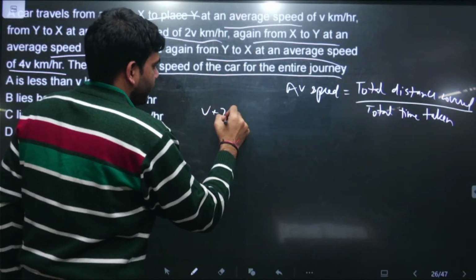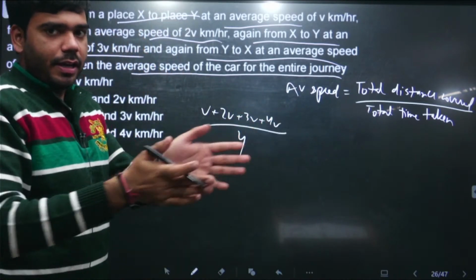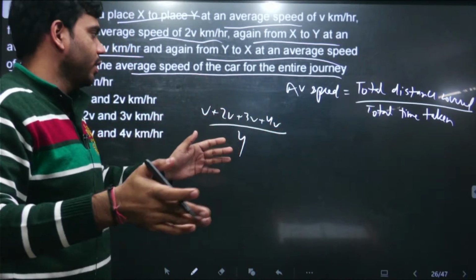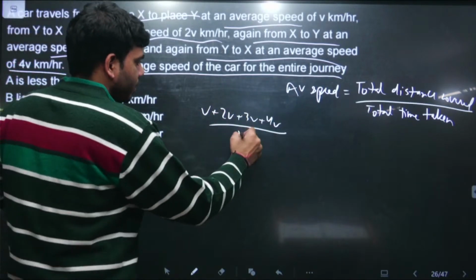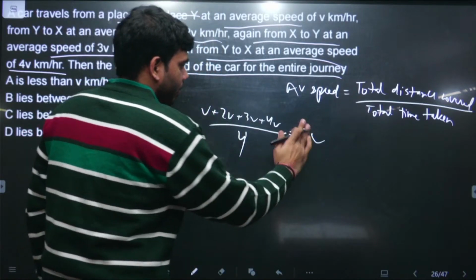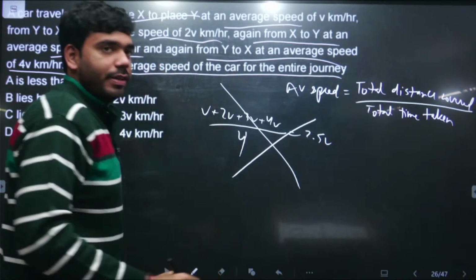Some people might have done that. The distance x to y is the same, 2 fixed points are there, and between these 2 fixed points we are having these 4 trips with varying velocity. So some people might have taken the simple average of the speeds, and that is coming out to be 2.5v. And this is wrong. This is completely wrong.